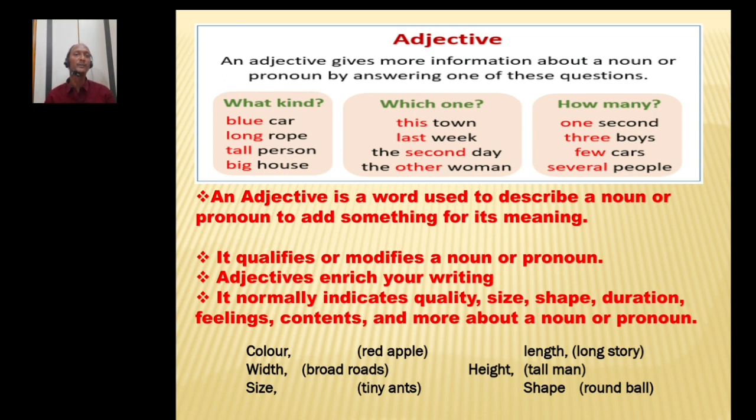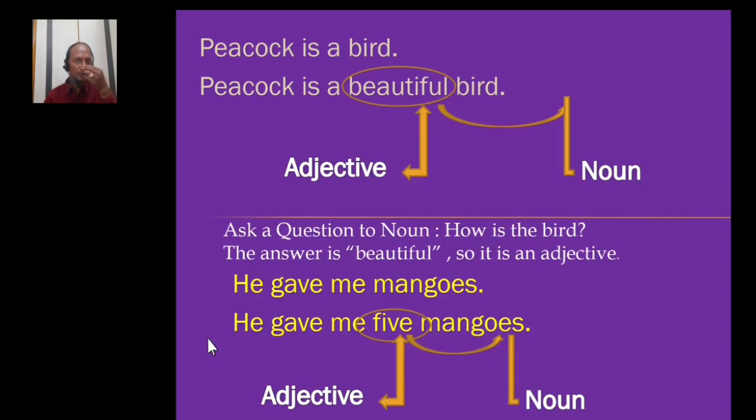Height also, tall man. He is a tall man. How are you describing that man? Using the adjective tall. So tall is an adjective. Shape, round ball. What is the shape of that ball? Round ball. The round is modifying the noun ball. So round is the adjective. Now let's see some more sentences to make it clear.